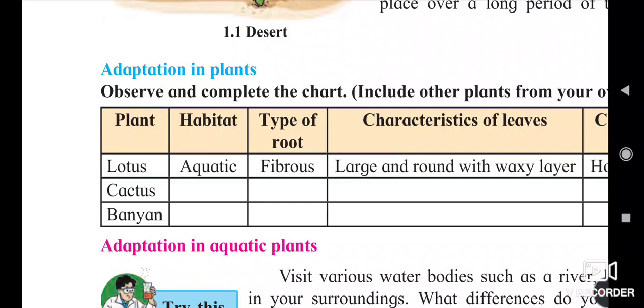Second is the cactus. Cactus inhabit desert areas, where water is scarce. So the roots of the cactus spread deep into the soil in search of water.